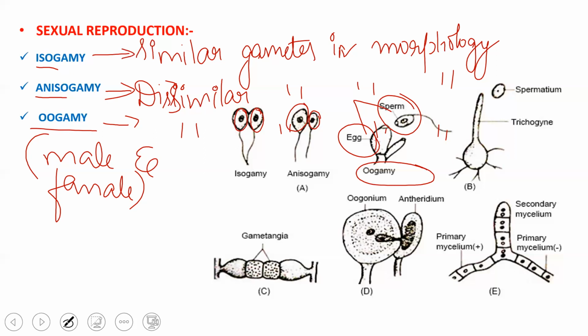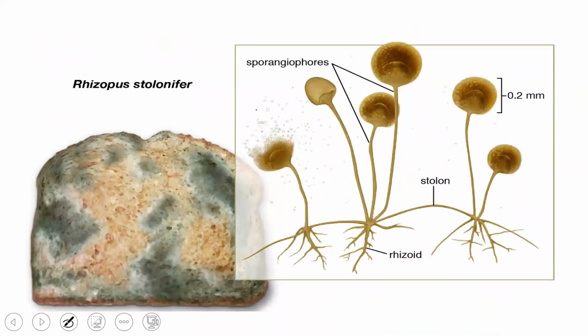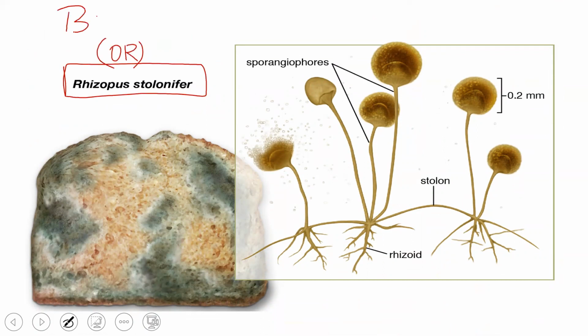Now let us look into the examples with regard to Phycomycetes. The typical example is Rhizopus stolonifer, which is also called bread mold. It's commonly called bread mold.